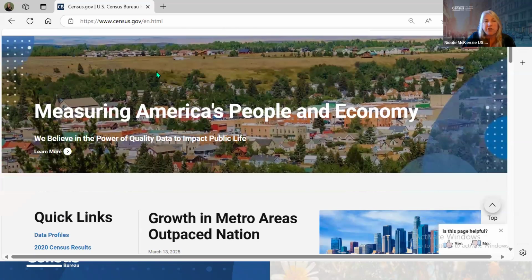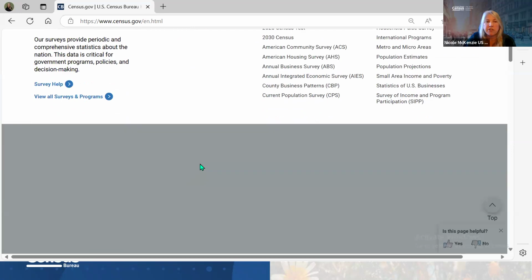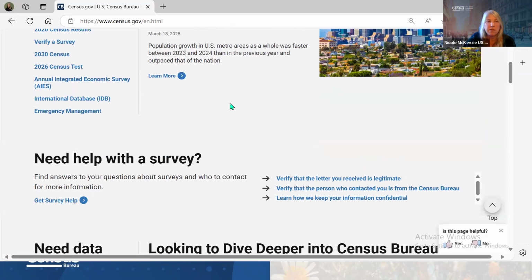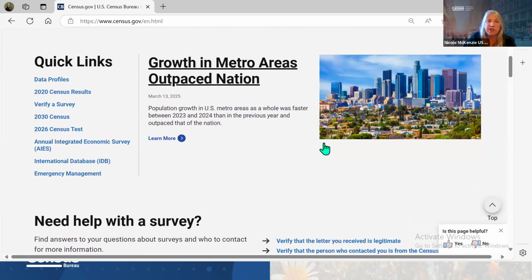So on the landing page, I'm going to scroll down now. We went through the top ribbon, but let's scroll down. At the top, we always have a story. So this is recent data that was found, and a story was written on the growth in metro areas, which outpaced the growth of the nation. The metro areas grew more. So that's a recent story that was written.